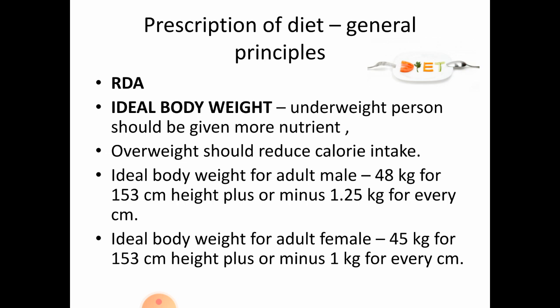For an adult male, it is given as 48 kg for 153 centimeter height, plus or minus 1.25 kg for every centimeter. Whereas for a female, it is given as 45 kg for 153 centimeter height, plus or minus 1 kg for every centimeter.